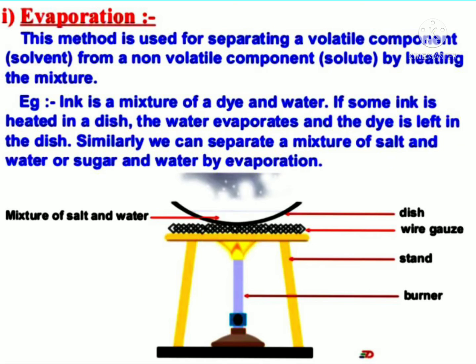Let us discuss evaporation. This method is used for separating a volatile component or solvent from a non-volatile component or solute by heating the mixture. Example, ink is a mixture of a dye and water. If some ink is heated in a dish, the water evaporates and the dye is left in the dish. Similarly, we can separate a mixture of salt and water or sugar and water by evaporation.